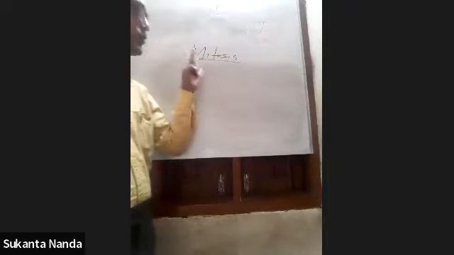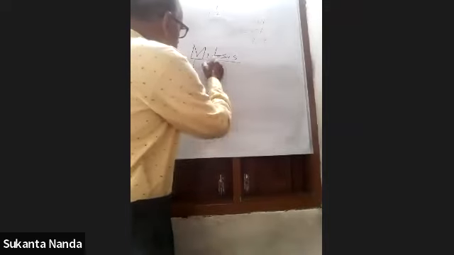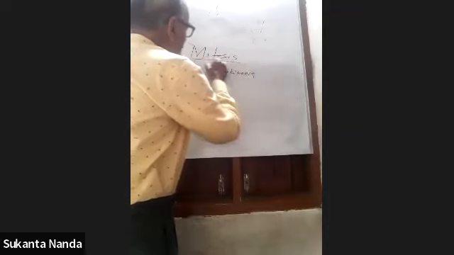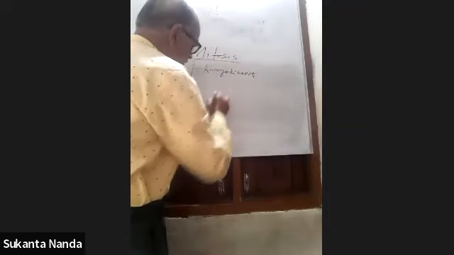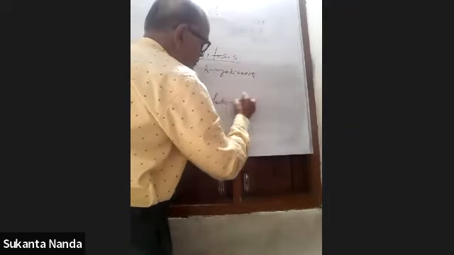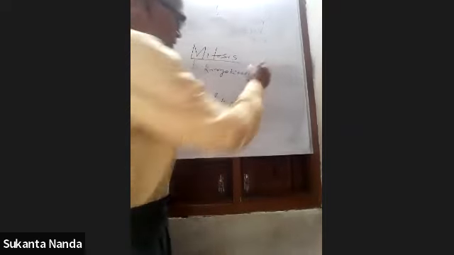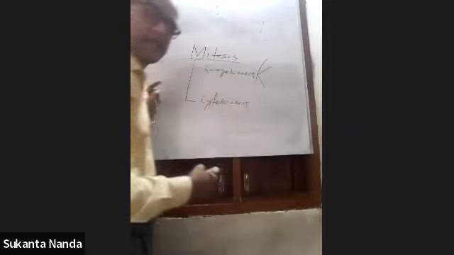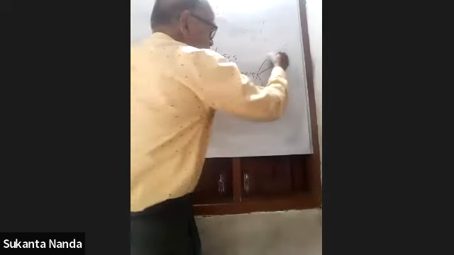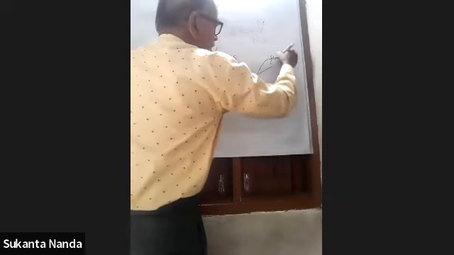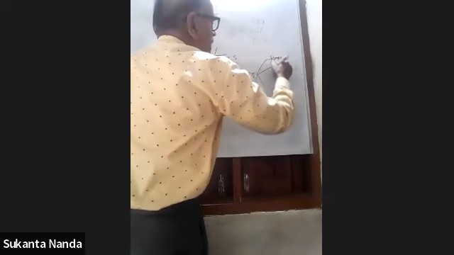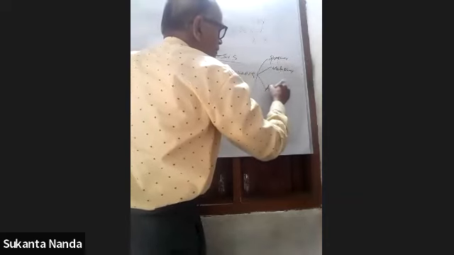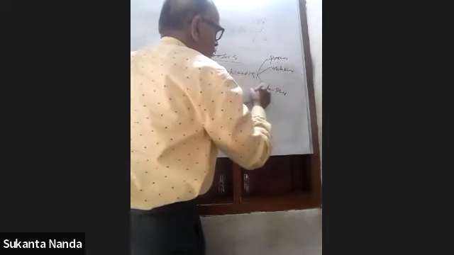Remember that mitosis has two important phases: one is karyokinesis, and another is cytokinesis. In karyokinesis there are four phases. The first one is prophase, then metaphase, then anaphase, then telophase.